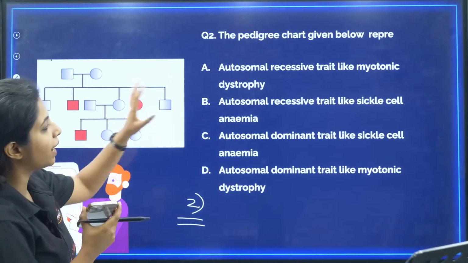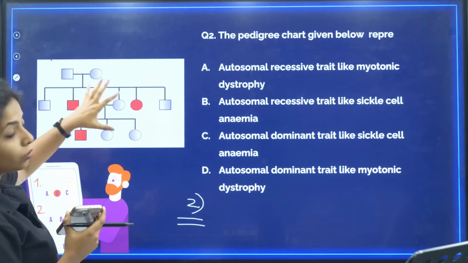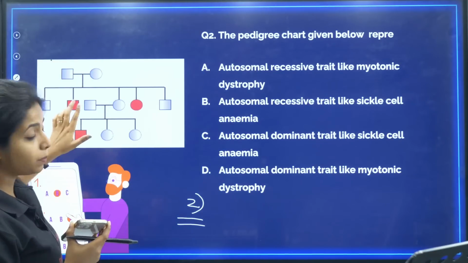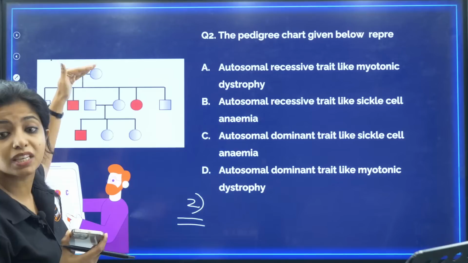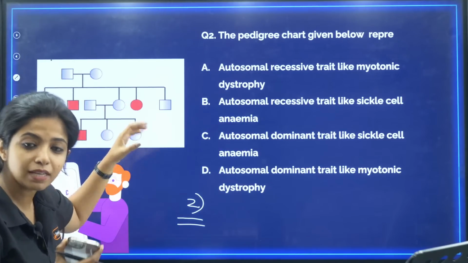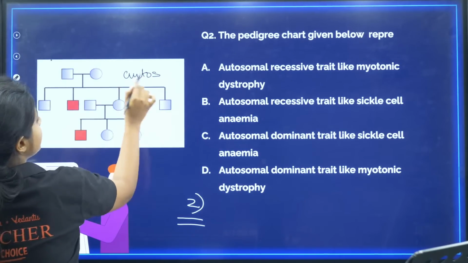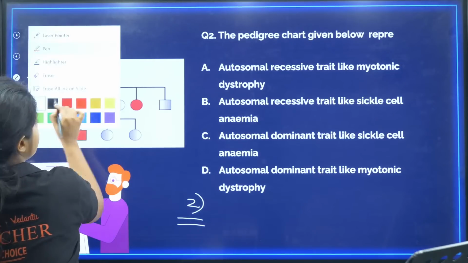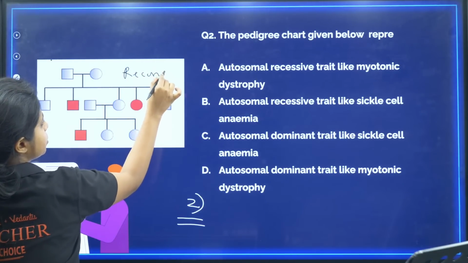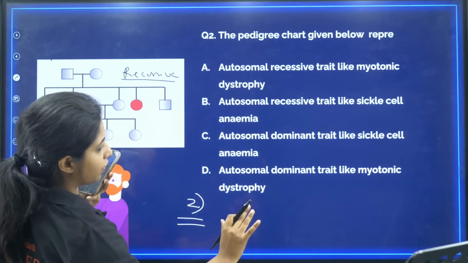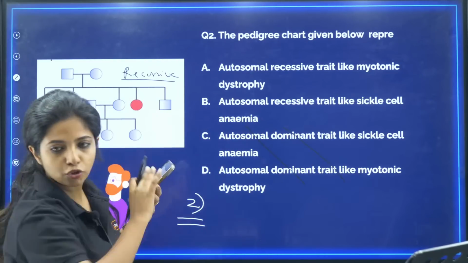So over here, how do you identify it? First of all, you have to know how to identify the pedigree chart. If in the pedigree chart the parents are not affected, but the children are affected, that means it is skipping generation. That means it is showing a recessive disorder, so it cannot be dominant. So the options having dominant, I have to cancel them straight away.